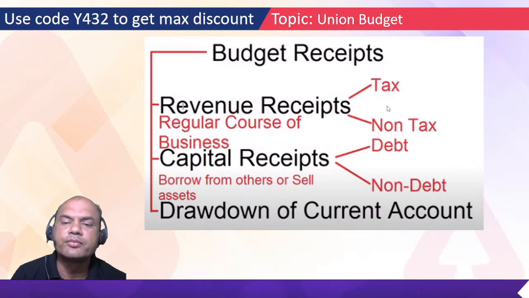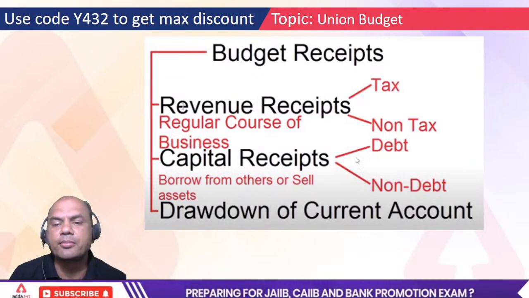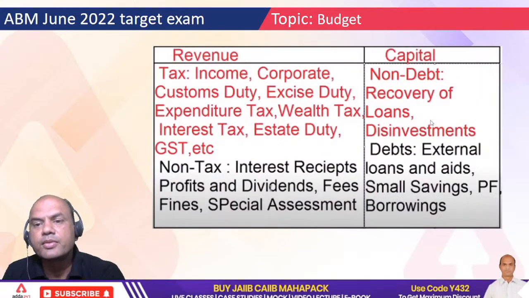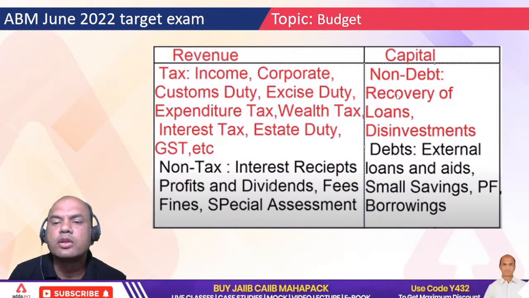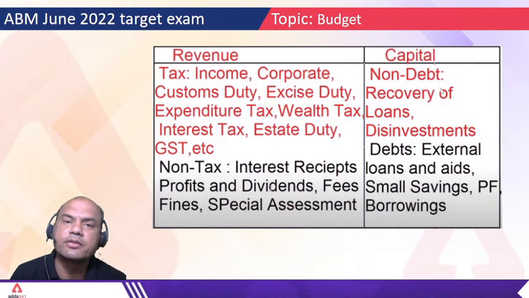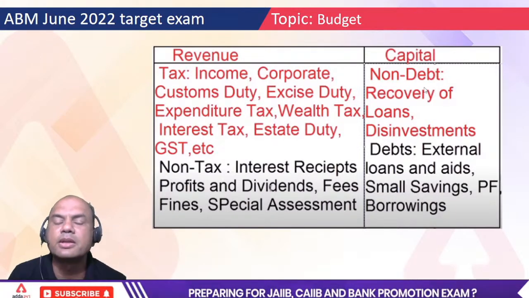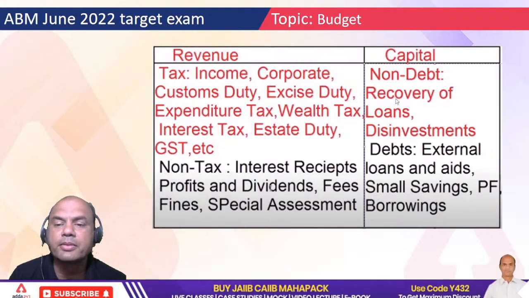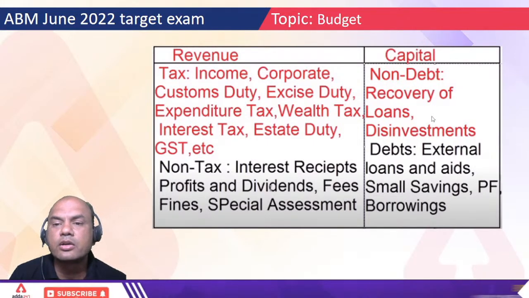So that is revenue. Second is capital receipts. Capital receipts are of two types again: debt and non-debt. Debt means loan. Non-debt means recovery of loans. If my government has given a loan to some other country, such as China, recovery of that is non-debt. Debt and non-debt means what is the government capital?